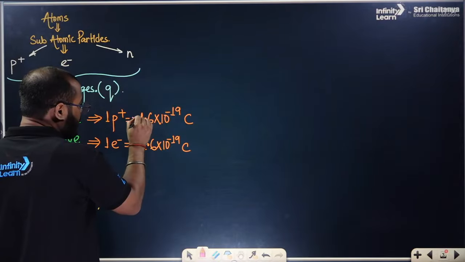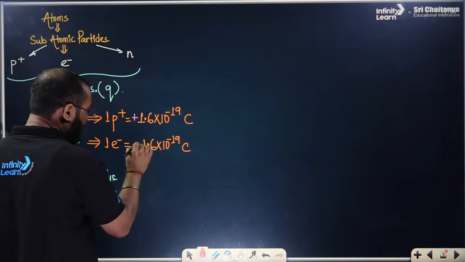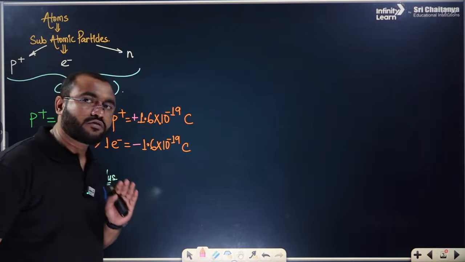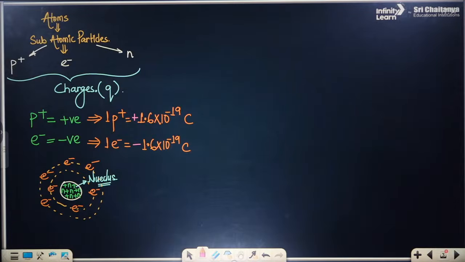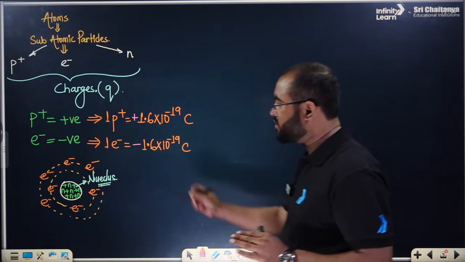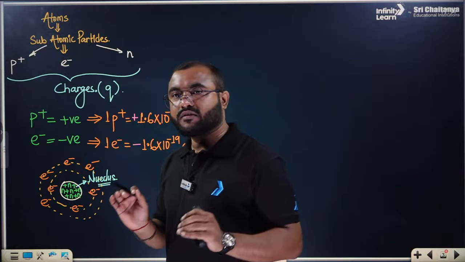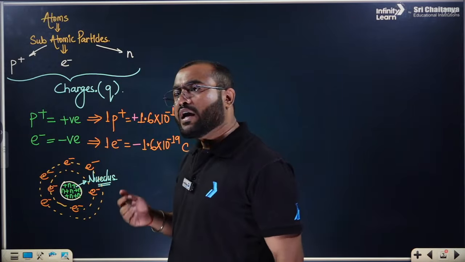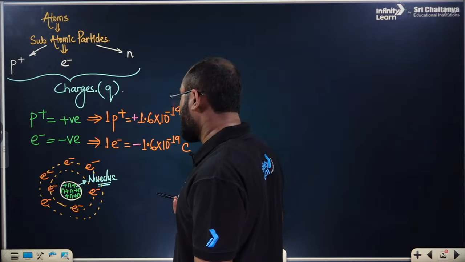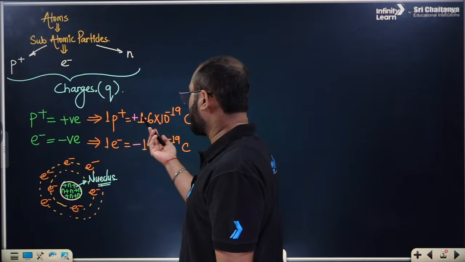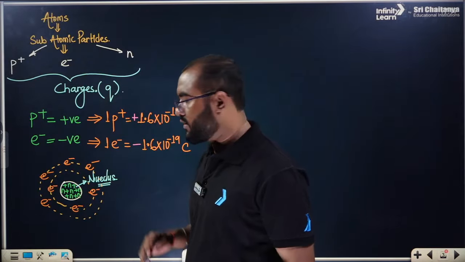For proton we put a positive sign, and for electron we put a negative sign. It doesn't involve anything in the numericals. Please do remember this much. This is the value of one electron, one proton.